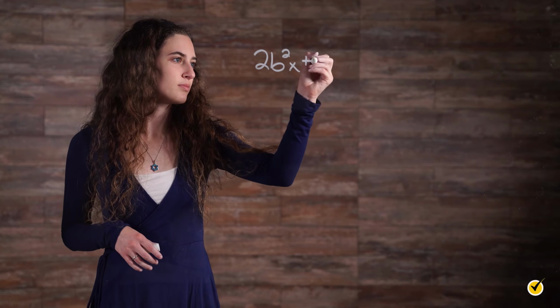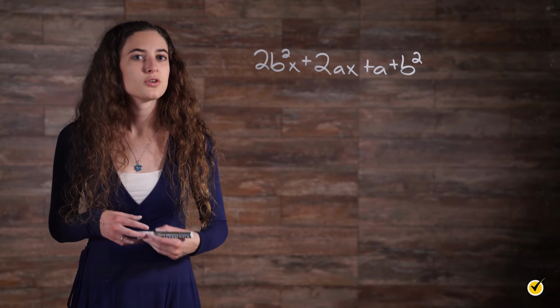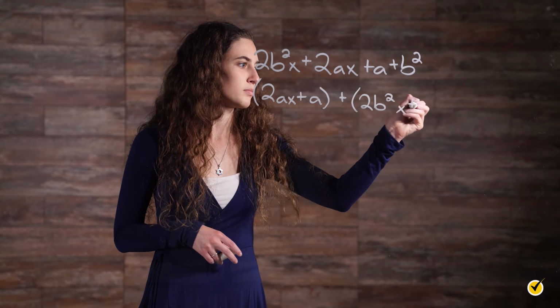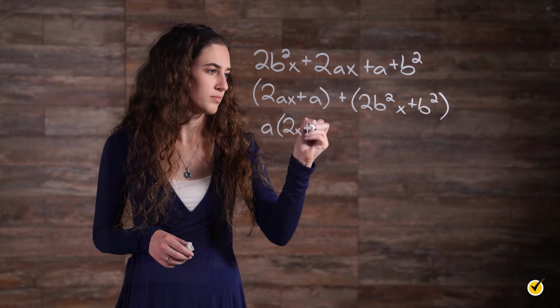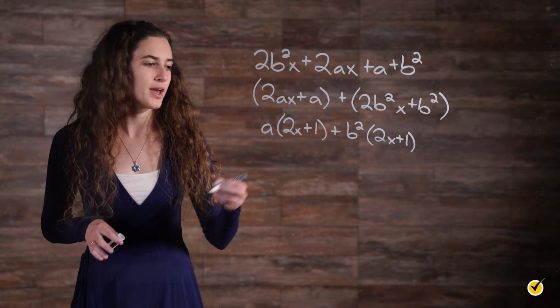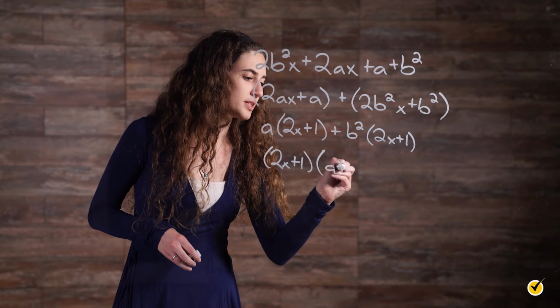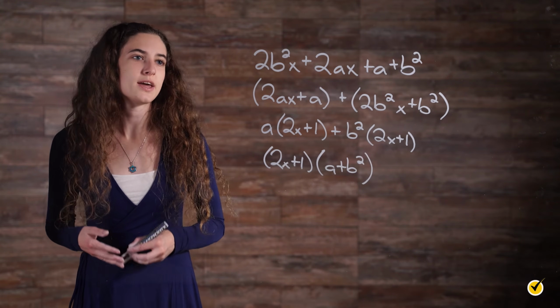Sometimes factoring happens in groups. It appears as if this polynomial cannot be factored. Rearranging to group the a terms and the b terms, we have this. Pulling out the common factors, we have this. Now we can see the common factor of 2x plus 1. So we have this: 2x plus 1 times a plus b squared. We can always check our factoring work by multiplying the factors to be sure we end up with the original polynomial.